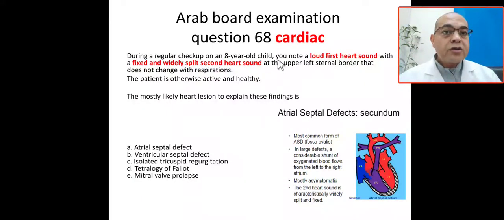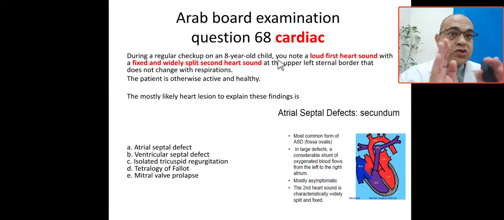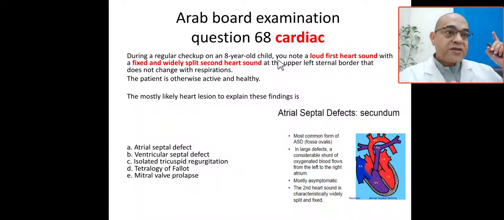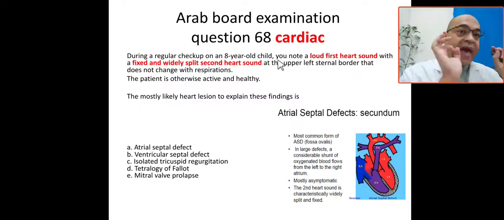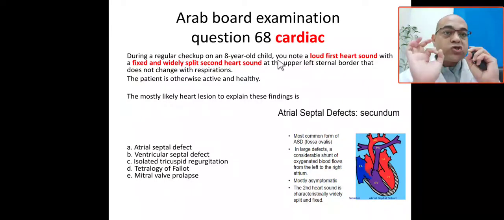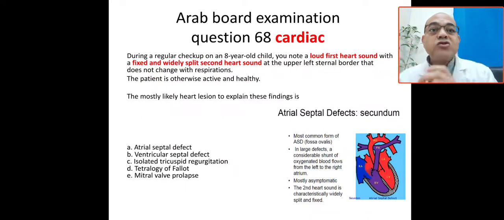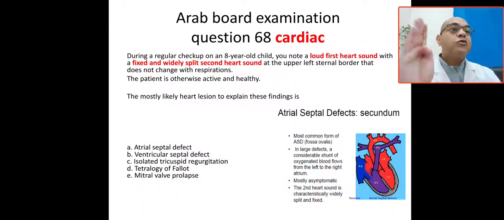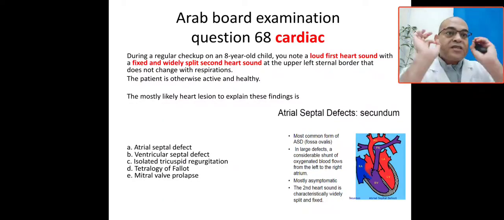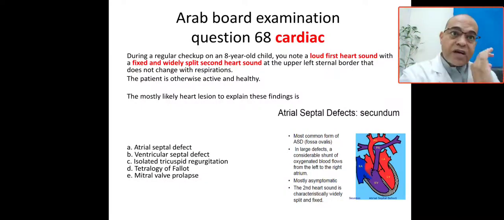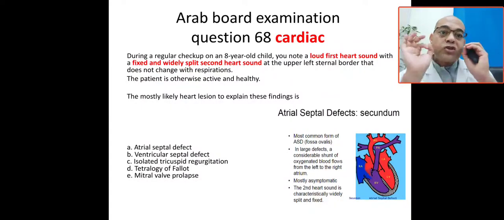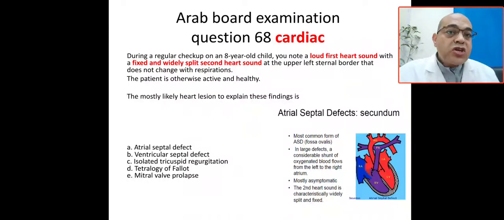During a regular check-up on an 8-year-old child, you know, this is the first clue. Loud first heart sound with fixed and wide split second heart sound at the upper left sternal border that does not change with respiration. This is the clue from this question.